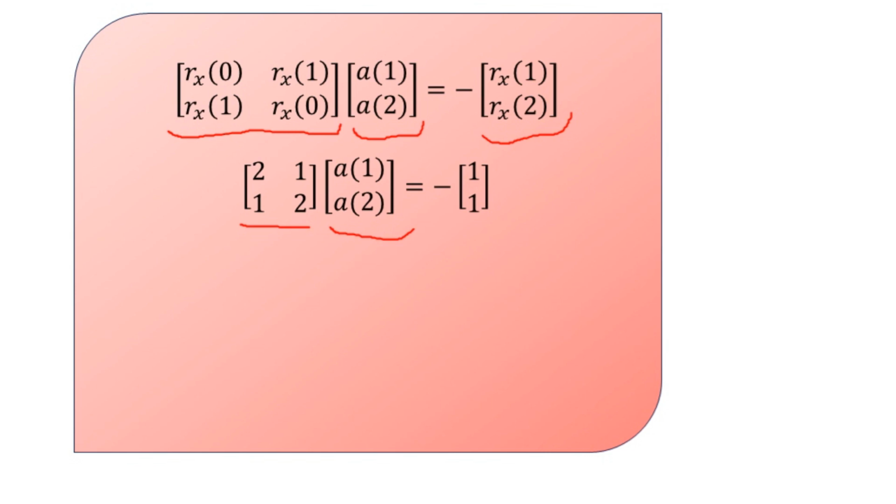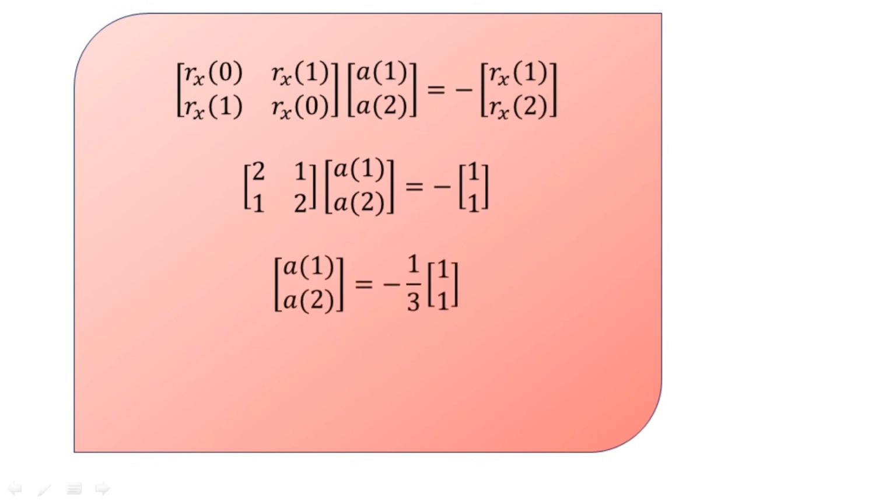To determine the unknown matrix a of k, we keep it on the left hand side and manipulate the other two matrices with the substituted values. We get the column matrix a of 1, a of 2 equal to minus 1 by 3 multiplied by the column matrix with first row 1 and second row 1.